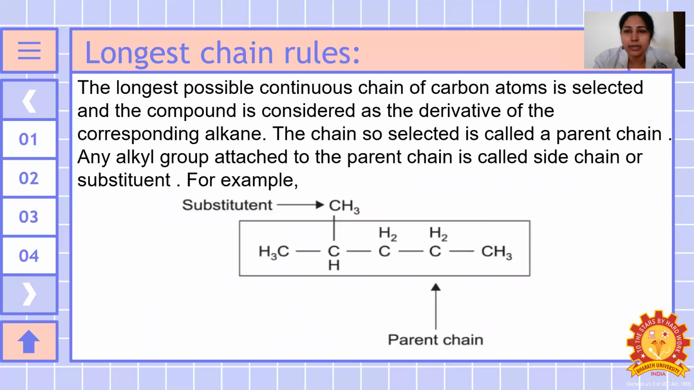So, longest chain rules. Here we are going to see about the parent chain as well as the substituent group, that is the side chain. In the longest continuous chain of carbon atoms, there may be some substituent groups like alkyl groups, functional groups or halogen groups. For example, here the alkyl group is a methyl group. So this is considered a side chain and substituent, and the main chain is considered the parent chain.